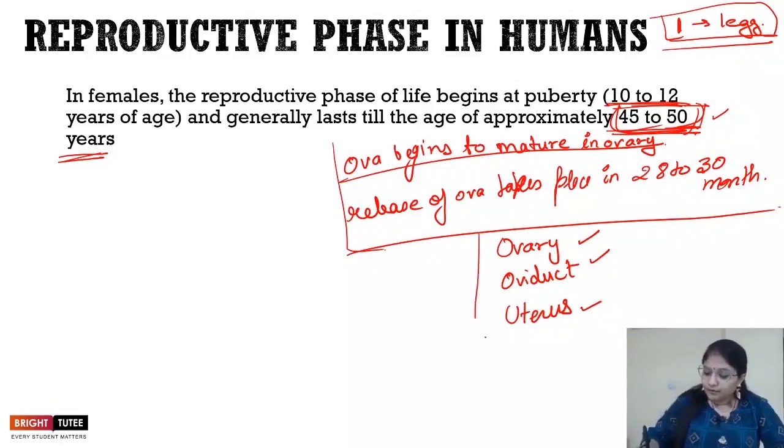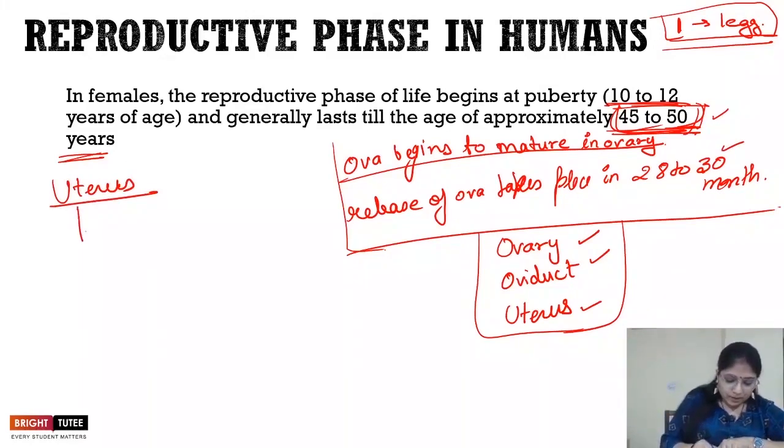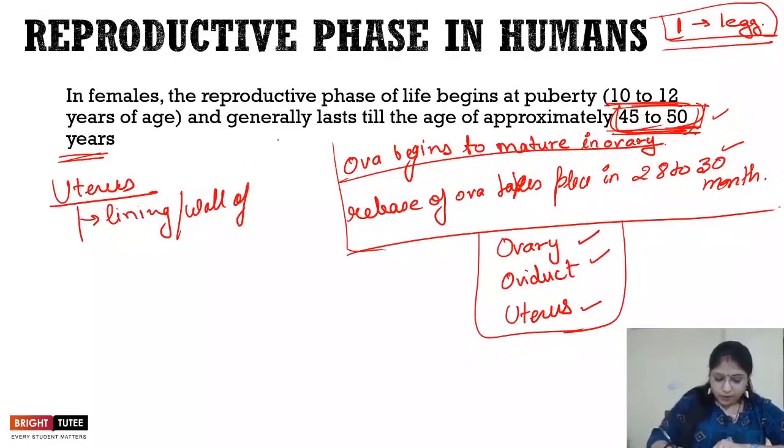Now, to receive the zygote which develops into the embryo, changes in the uterus take place. So what happens exactly is that in the uterus, during this time, the lining of the uterus, or the wall of the uterus, thickens, right?